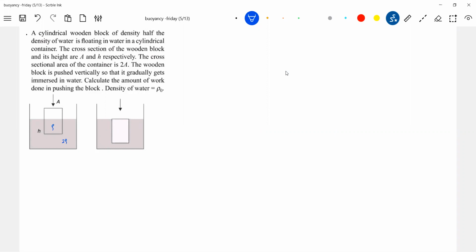What is the work done? And just look, the area of cross section of the container has also been brought into the picture. It's a very simple problem. Let's analyze it. When X length is immersed, initially what will happen? H by 2. I'll write all the conditions first, so that will be easy for us. And finally, the H length will get totally immersed.